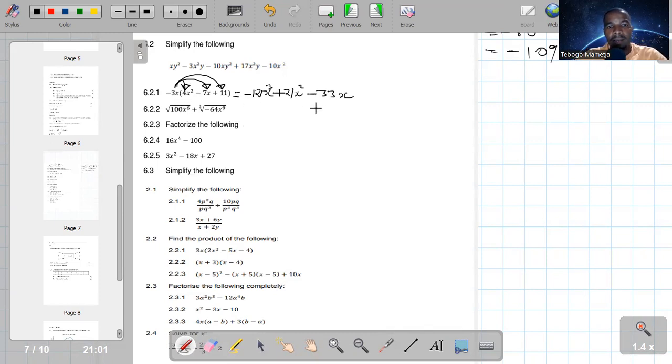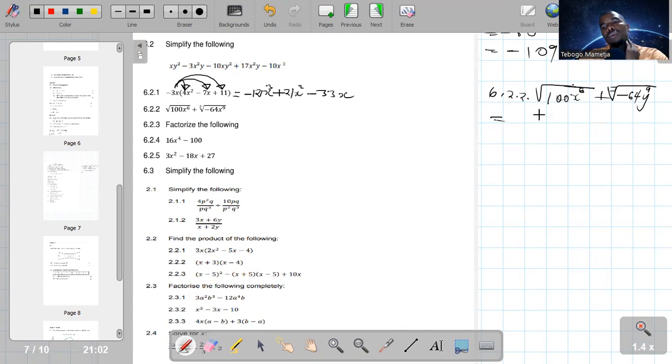So after multiplying out, we check if we can add like terms. So there are no like terms there because of different exponents. So we are done. So the next one, 6.2.2, which is the square root of 100x to the power of 6 plus the cube root of negative 64y to the power of 9.